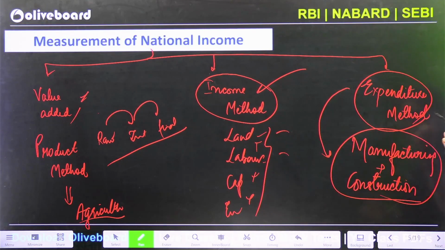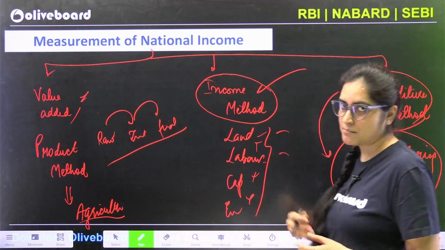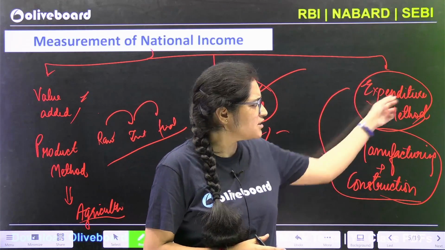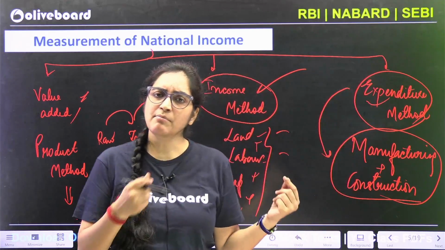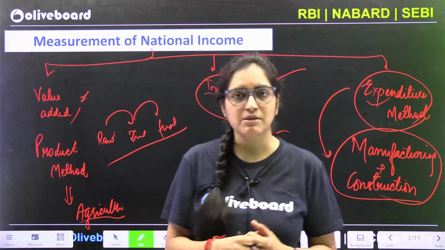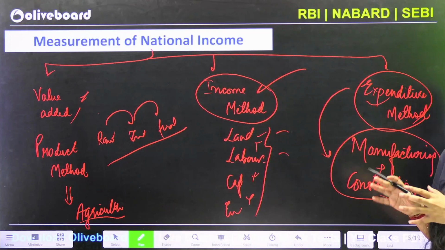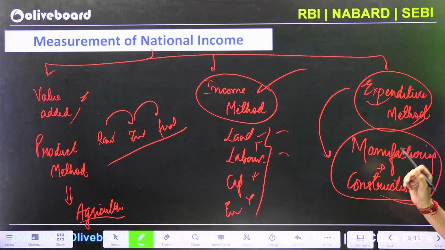Else, let's take an example of the manufacturing sector. If a manufacturing sector or construction sector is involved, it's much easier to go for the expenditure method. Simply, we'll calculate from the expenditure method. So these are the three primary measurement techniques for your national income calculation. I hope that's clear to you all. Moving ahead,